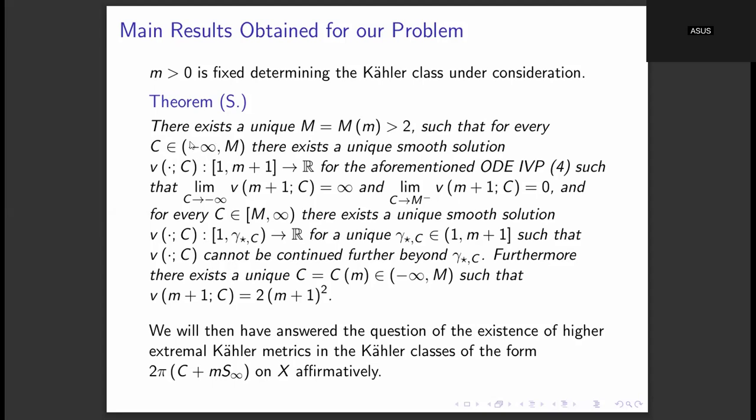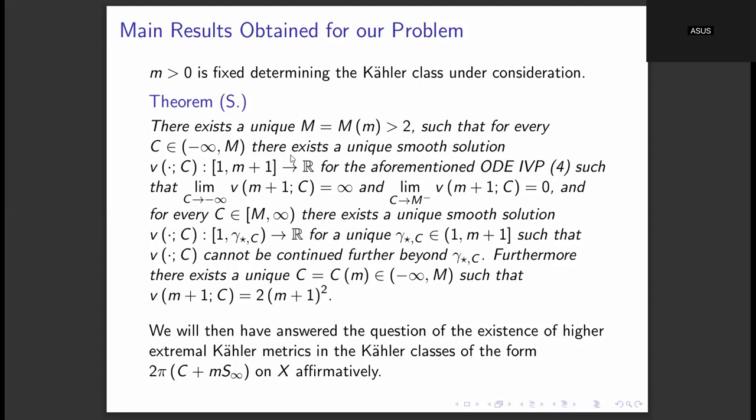If you take a value of c outside of this interval, then the solution will not exist till m plus 1, so it will break down before m plus 1. So it has a maximal interval of existence something like 1 comma gamma star c, where this gamma star c also depends on the parameter c.